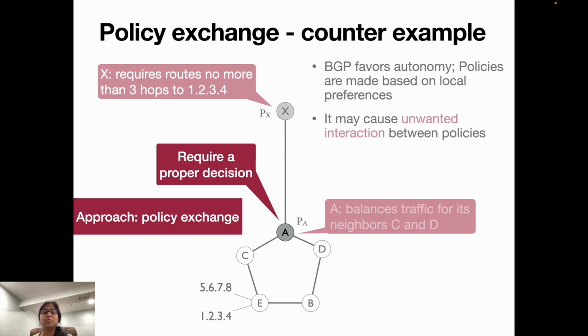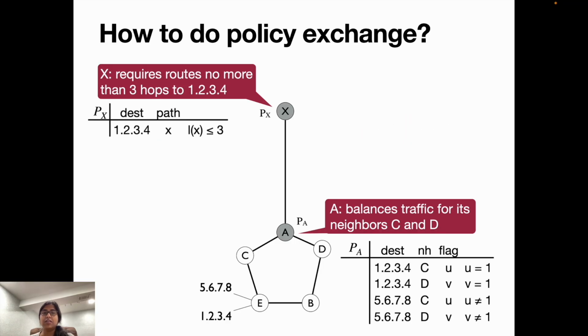So we approach policy exchange. How do we do this policy exchange? We take the same diagram from our previous example, and we show these 2 policies in terms of our policy tables using conditional tables.